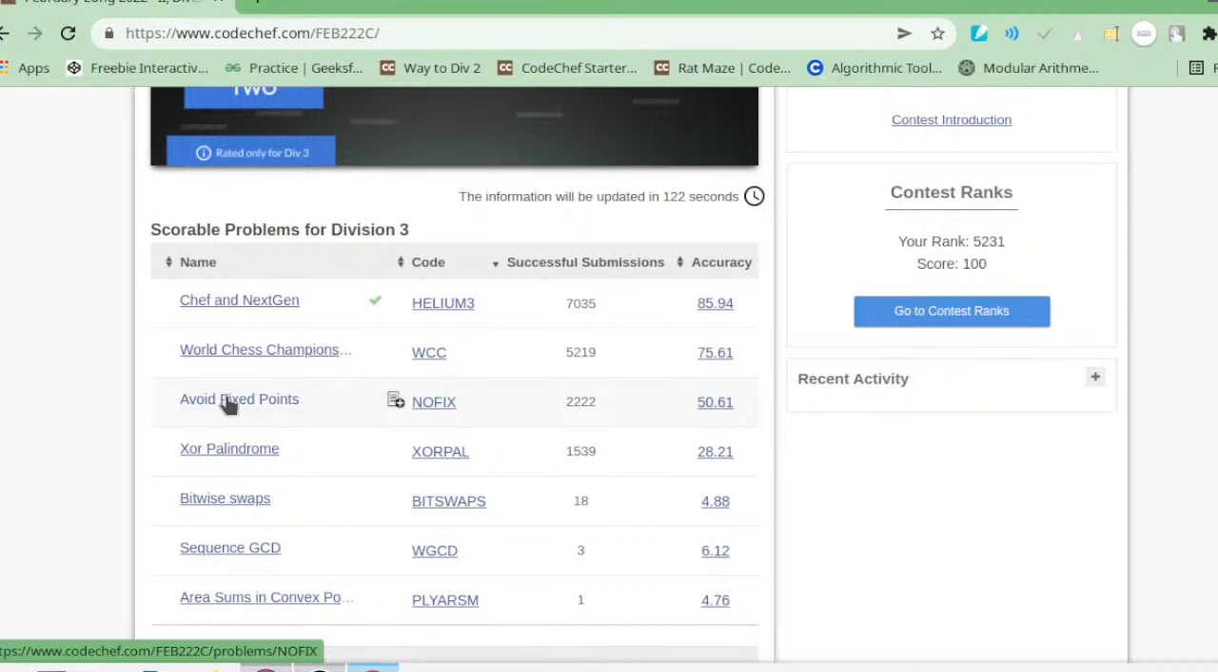Chef has a sequence of n integers. He can perform the following operation any number of times, possibly 0. Choose any positive integer k, and insert it at any position of the sequence, possibly the beginning or ending or in between two elements.